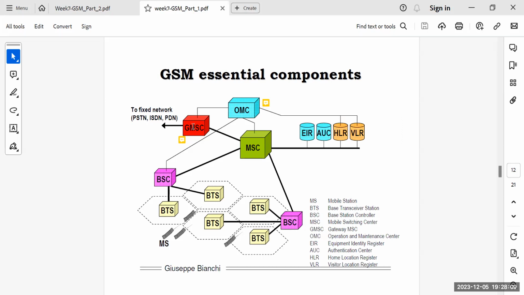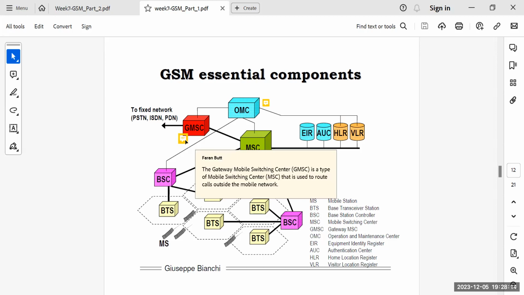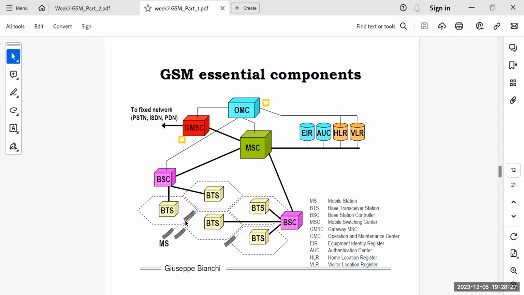And after the MSC, you're looking at some other block, that is the GMSC. This is very important. The GMSC is the Gateway Mobile Switching Center. That is a type of MSC that is used to route calls outside the mobile network. So if I am supposed to make a call and that call is outside the mobile network, obviously my call would be routed from BTS to some BSC, from BSC to some MSC, some processing around these blocks, and eventually to the GMSC, and from GMSC it will go out to, for example, some PSTN network or some other kind of network, right?